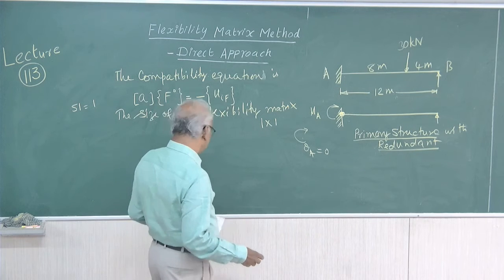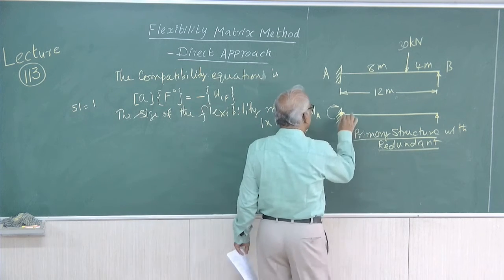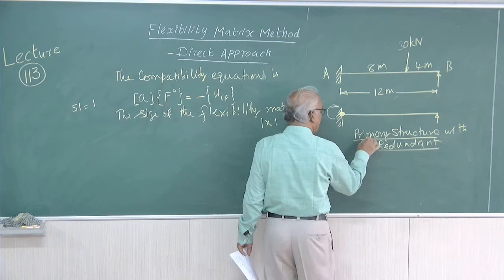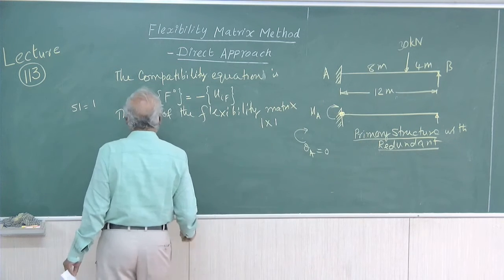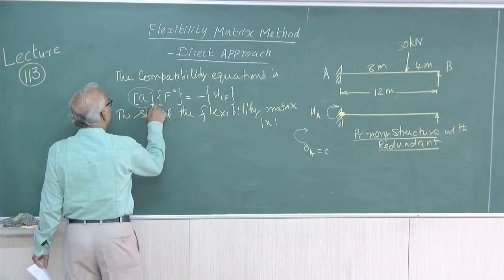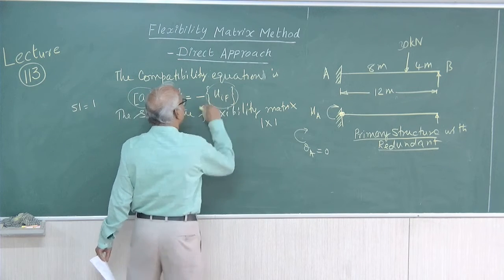Now already we have just introduced the hinge here, we have made the structure primary. Now we have to find out the values of A and UIF.